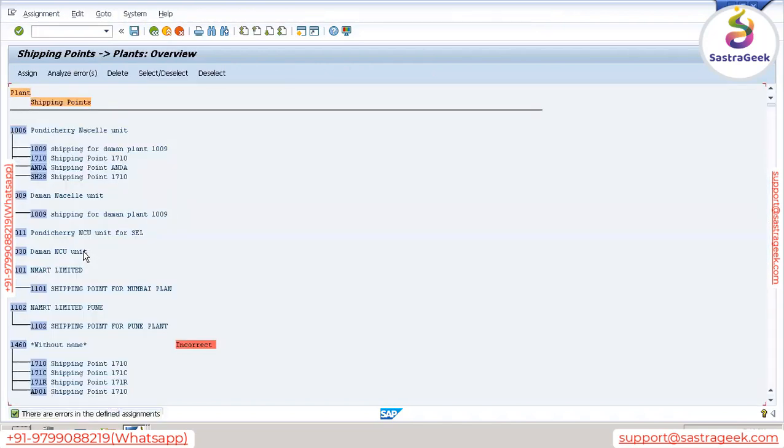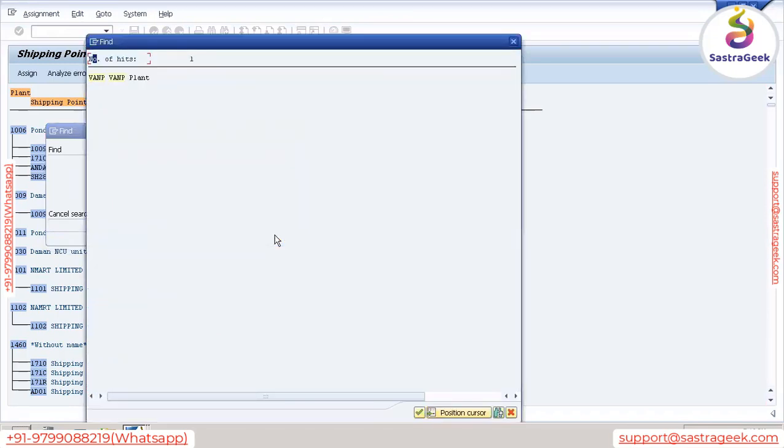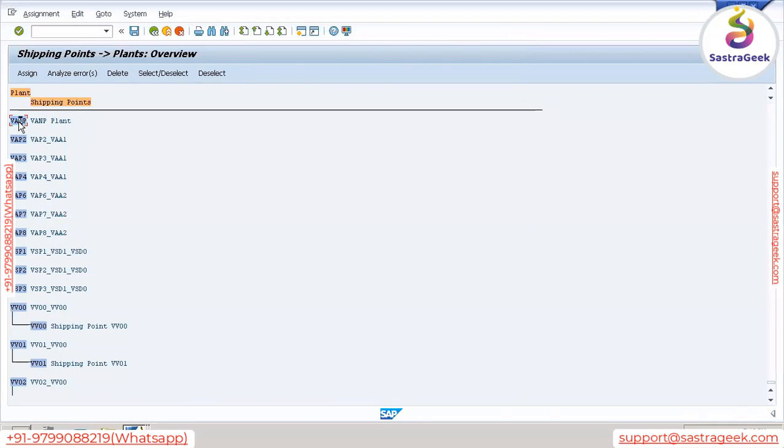So let's assign. Now here you will see a different kind of screen. It's not like the other screens where we found our organization unit and mapped. How do we assign? First use the find option, this binocular option. Click on this and search for your plant. Your plant is VANP. Just say continue. Now the system has displayed our plant as VANP. Now select this. Just keep your cursor here. Automatically the system will display this VANP.